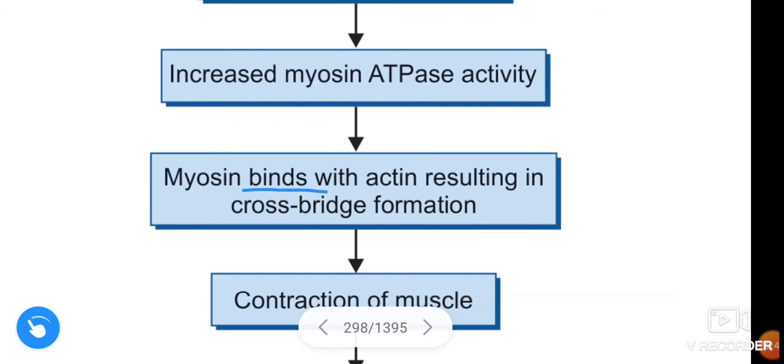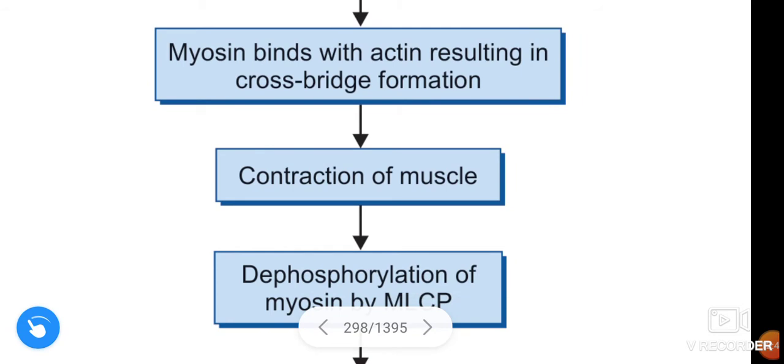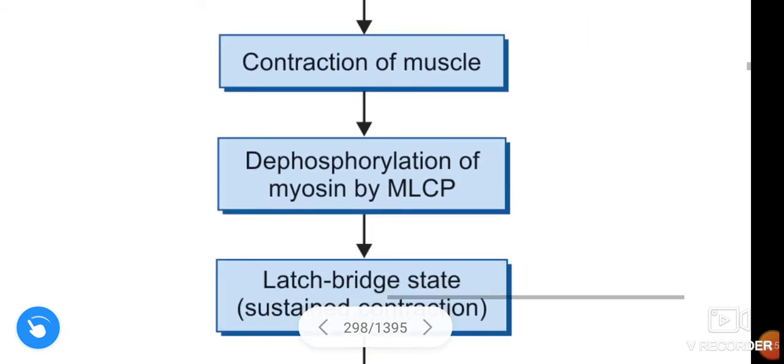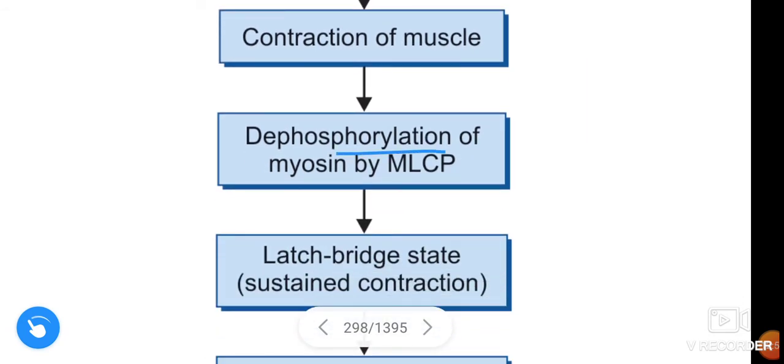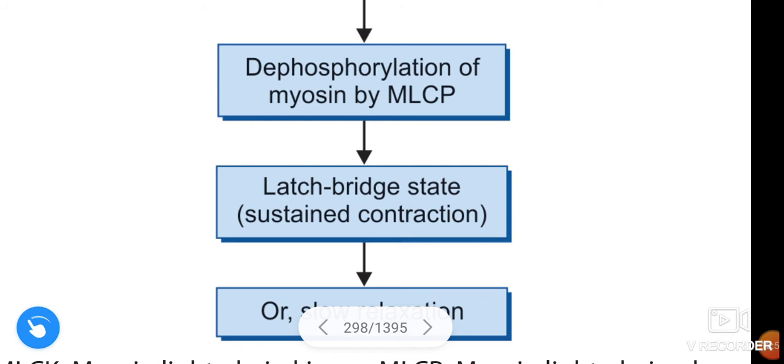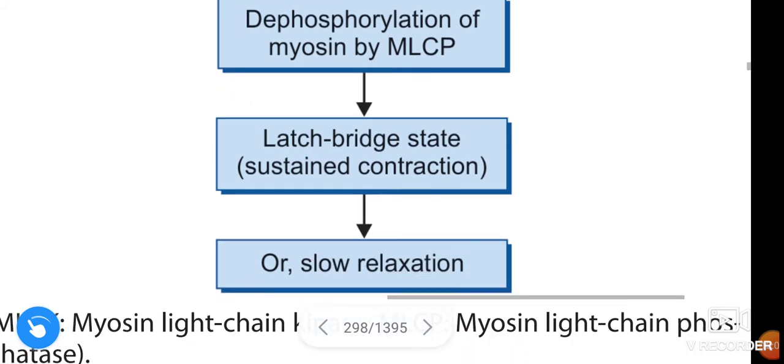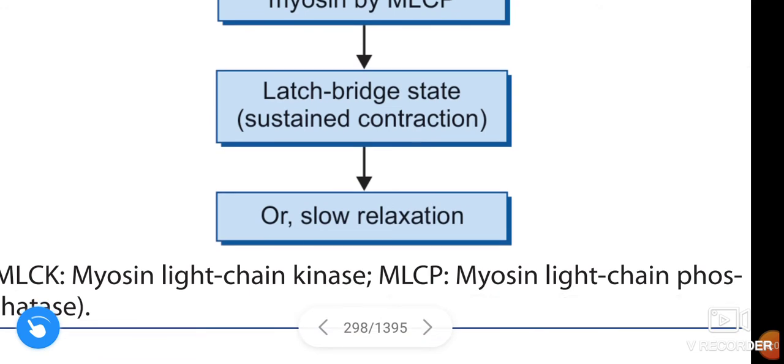Myosin binds with actin, resulting in cross bridge formation, which causes the contraction of muscle. And dephosphorylation of myosin by myosin light chain phosphatase causes the latch bridge state. We call this sustained contraction or slow relaxation. This is about mechanism of contraction and relaxation of smooth muscle.